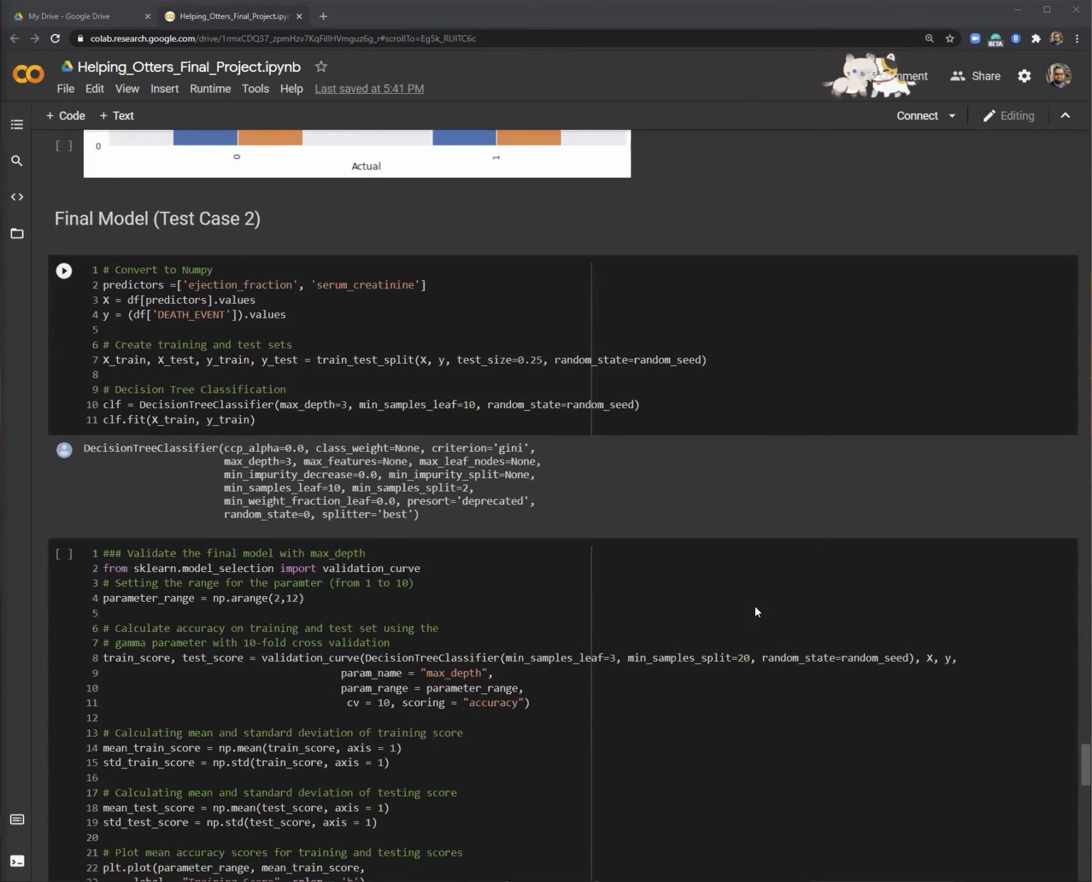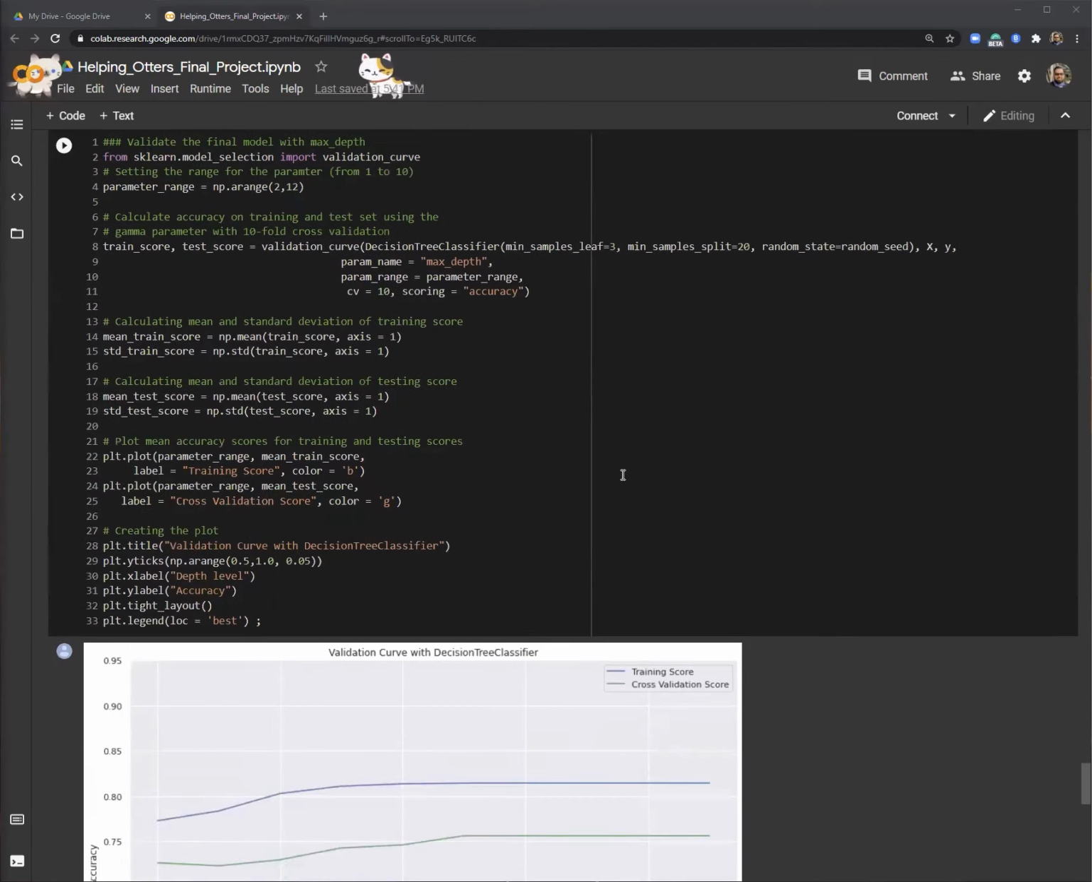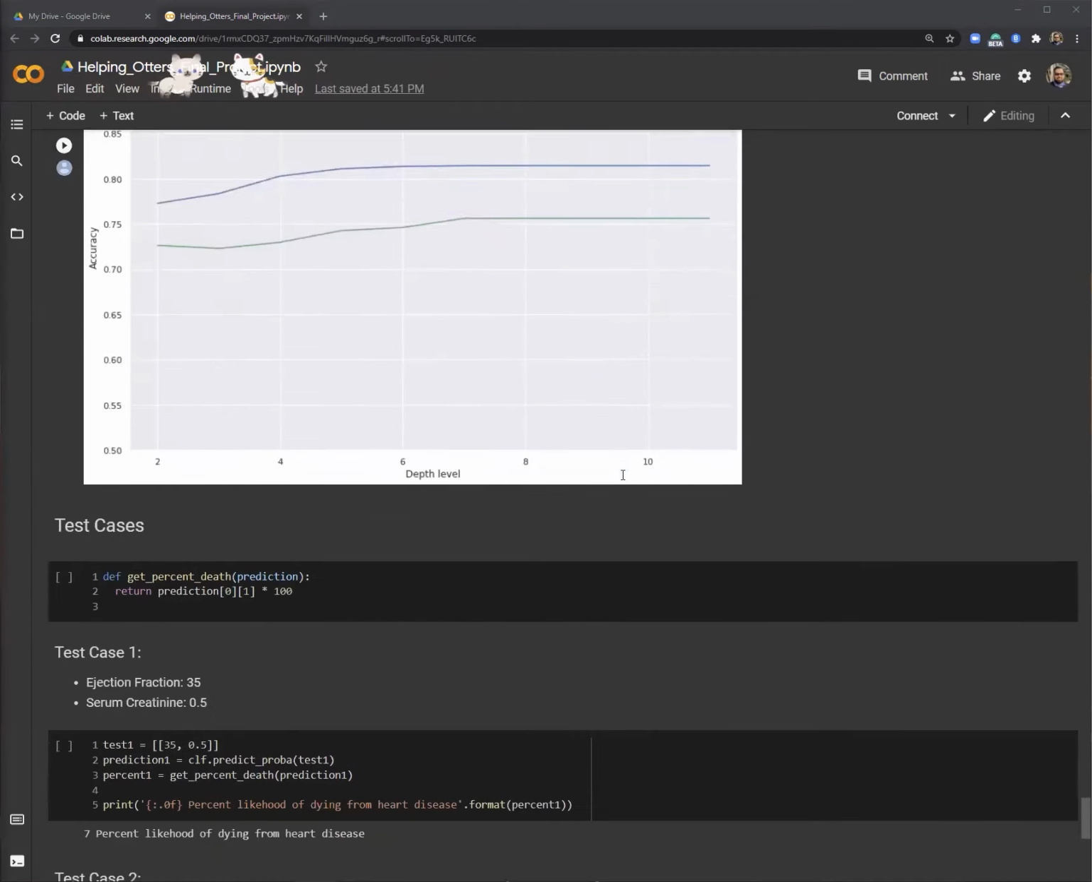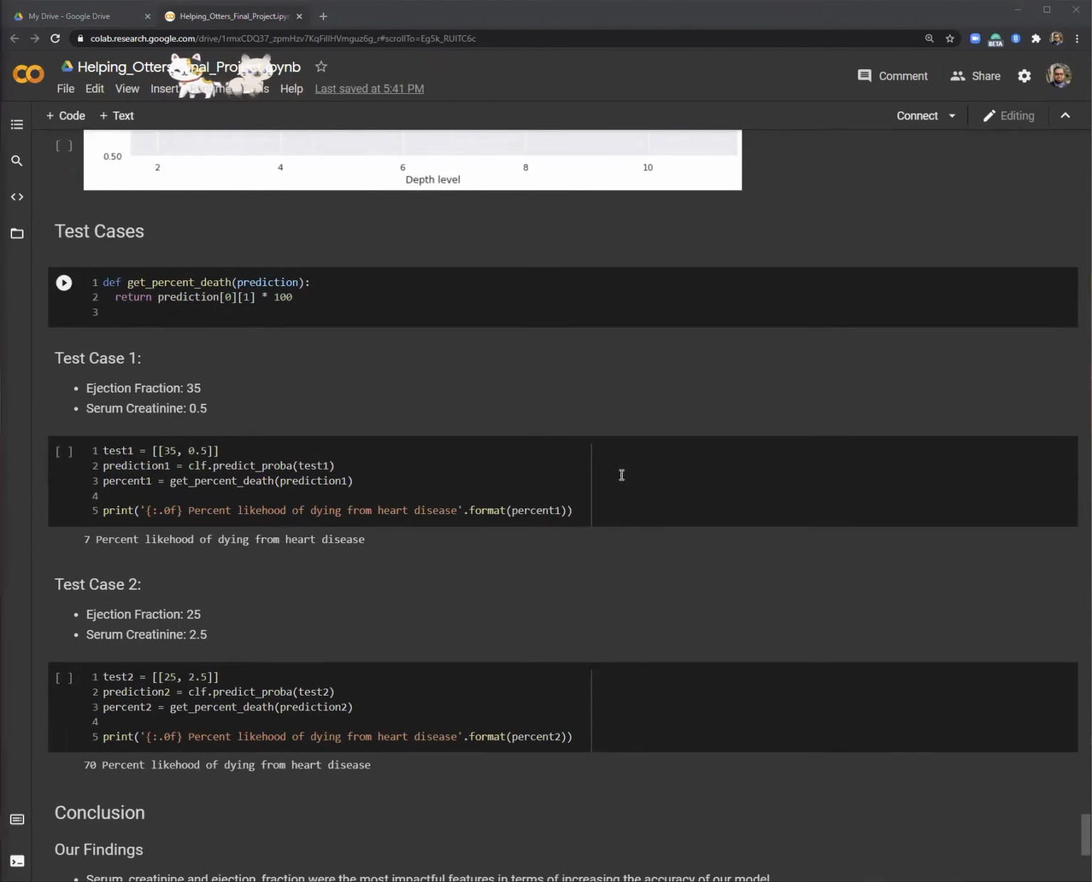Based on our 3 test models, it is clear that our second test model was the most accurate. This model used the 2 most correlated features, a max depth of 3 and minimum sample leaf of 10. Using our final model, we were able to test our hypothesis by running predictions using example test data. Each test case provides the percent likelihood of death given the sample data. What might the answer imply and why does it matter?